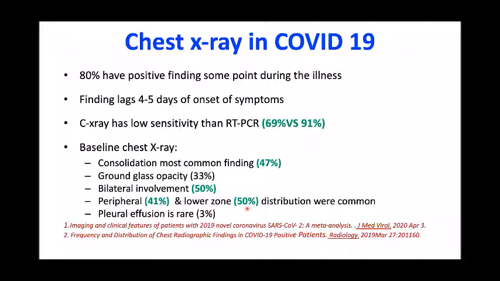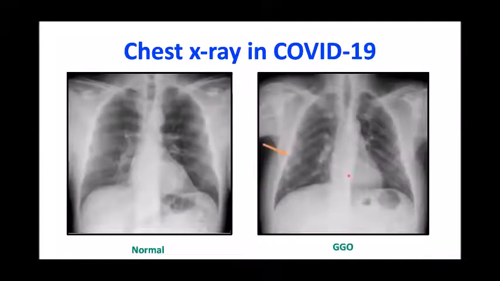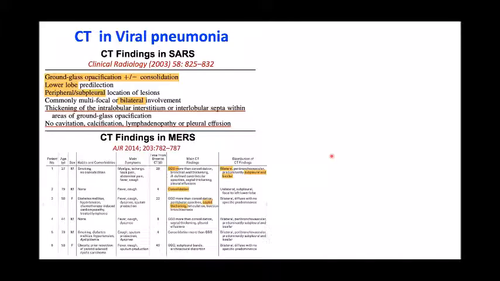So as we discussed, there is bilateral involvement, and the peripheral and lung zones are involved. So those can definitely be assessed by a lung ultrasound. And here you can see there's ground glass opacity in the case of a COVID-positive patient. In the CT findings in a viral pneumonia, if you see the findings of previous outbreaks like the SARS outbreak